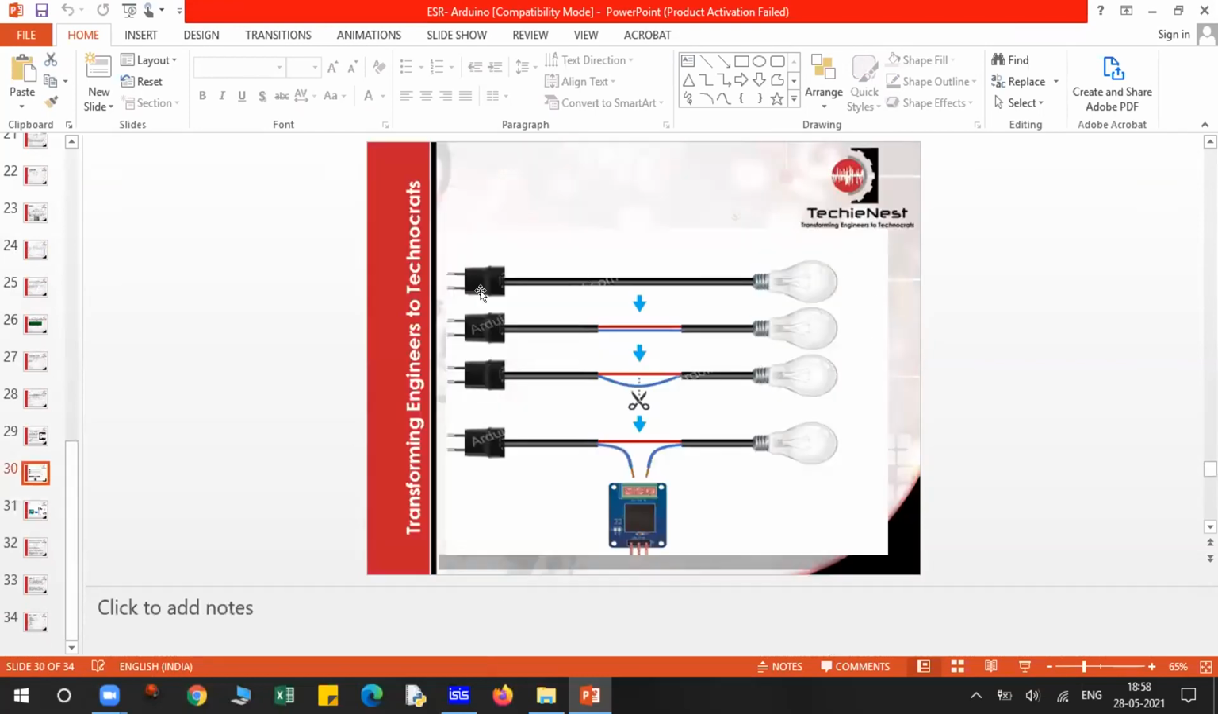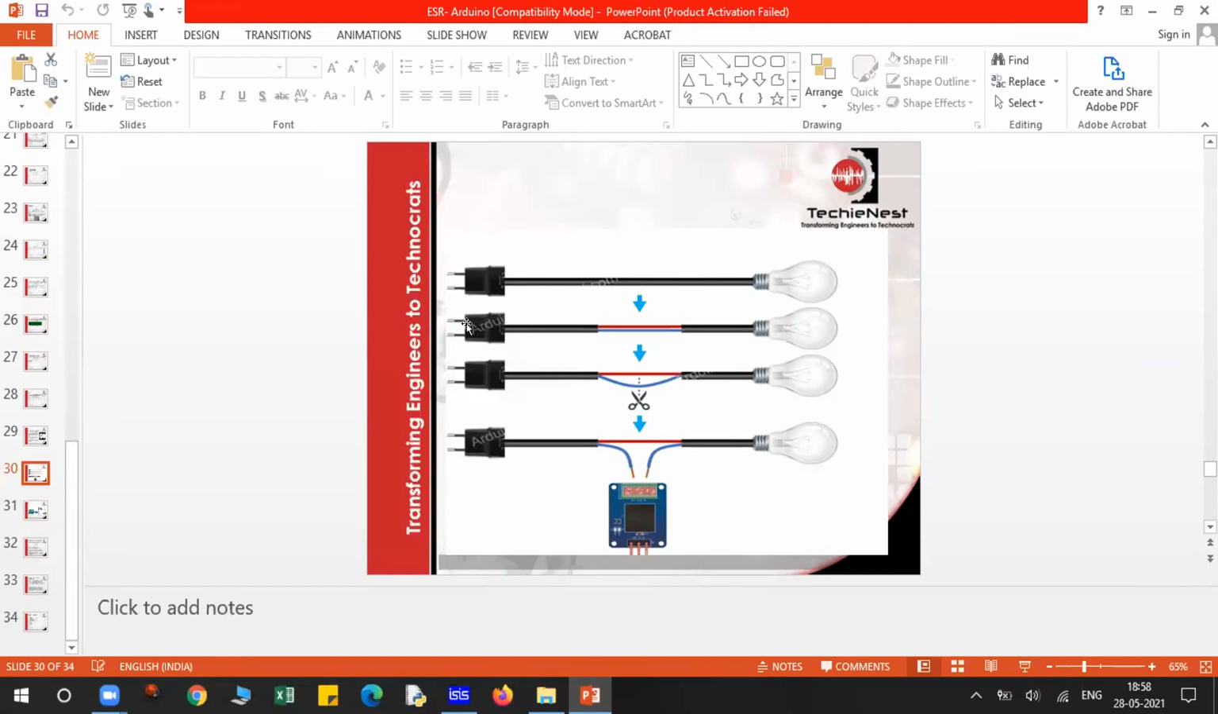Here is the relay. Suppose this is a basic connection of a lamp, a fan, refrigerator, or anything. You got two wires over here. The first one is for the power, and the second one is for the neutral. So you have to cut the power wire. Then you have to connect it with this relay section.